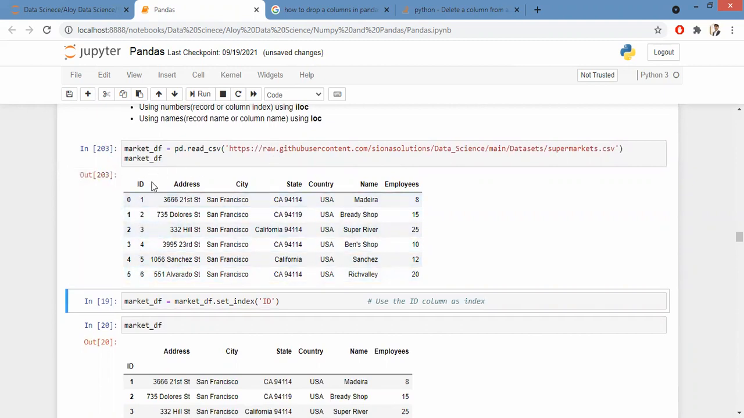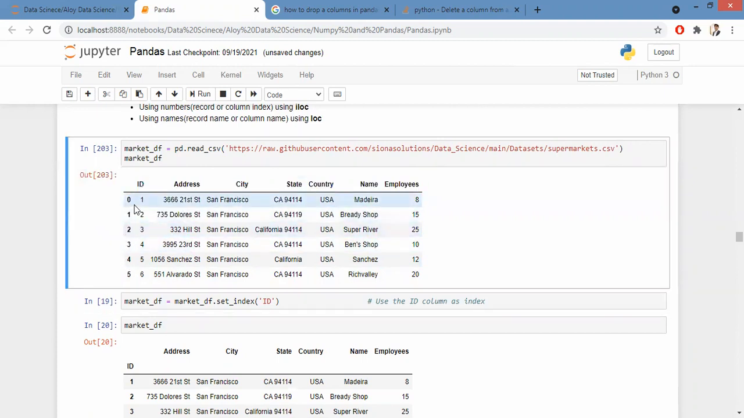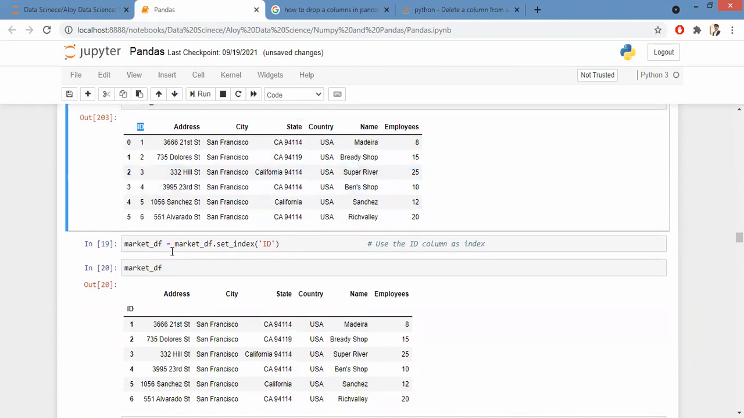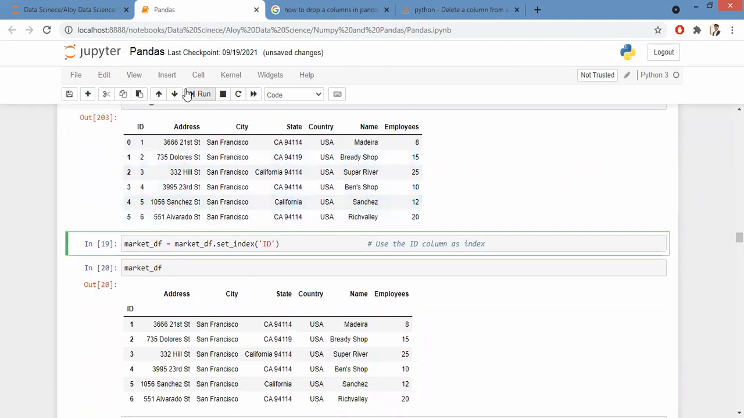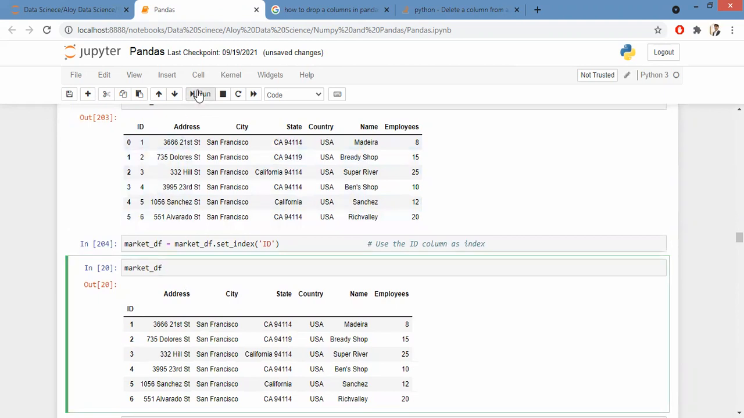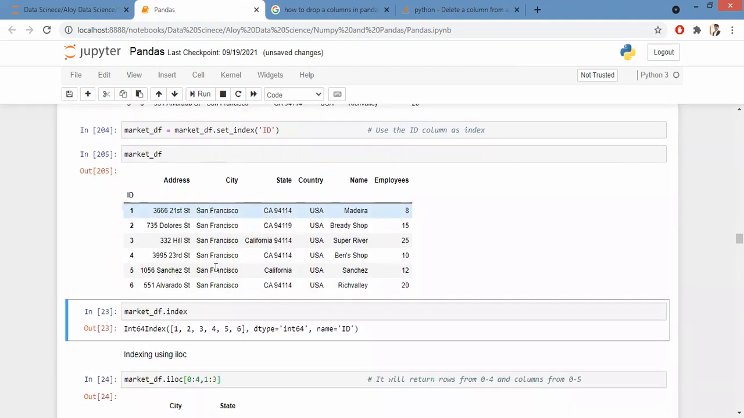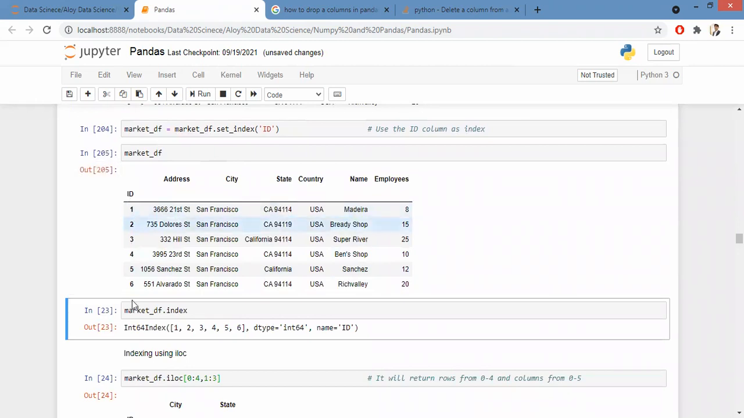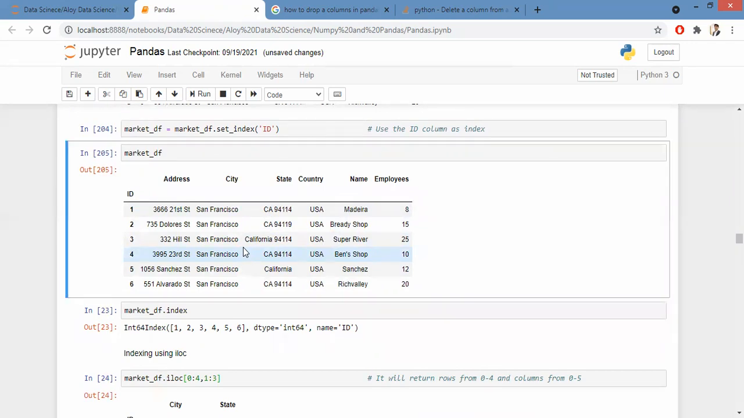So if you have an ID column already available, instead of using your Python defined ID, you can convert this into an index. What I do is set underscore index. I specify which column I want as an index. Now when I run this, I have this data frame where ID is the index and all the data is available in the columns. What do I do next?